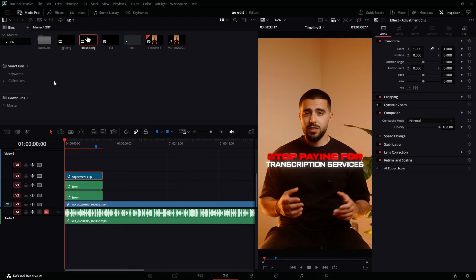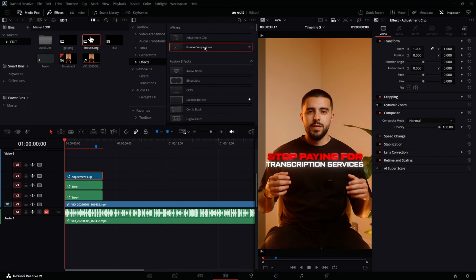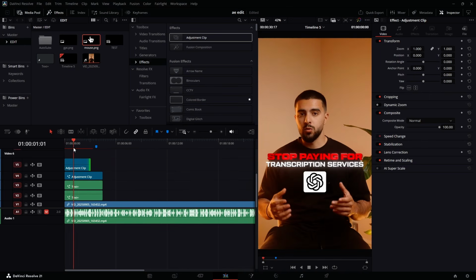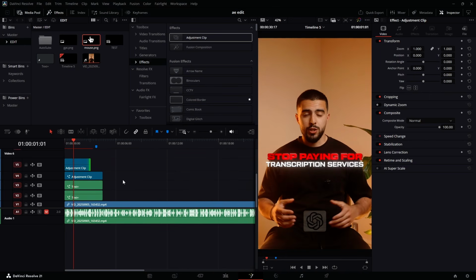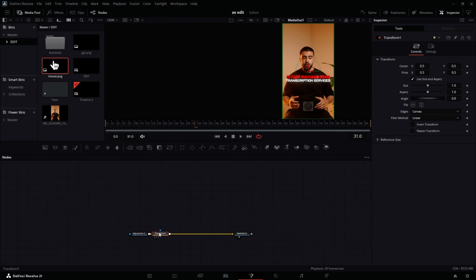Of course, we can't finish this up without adding a zoom in at the beginning. So let's go to effect again, drag and drop an adjustment clip here, move it to the side, and I'm just going to reduce it like this. Make sure I select this one and open the fusion page, select the adjustment clip, add a transform node, add frame, let's make it 1 second.